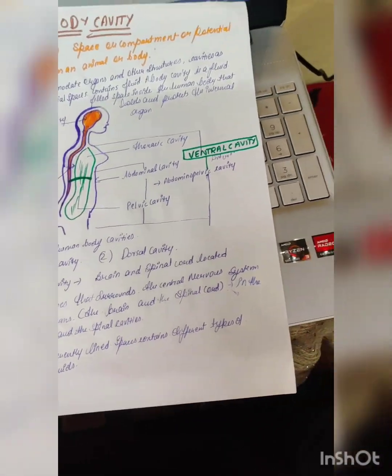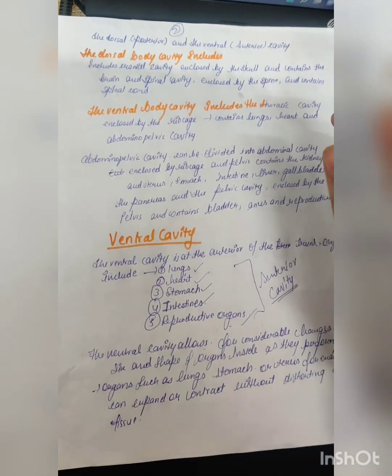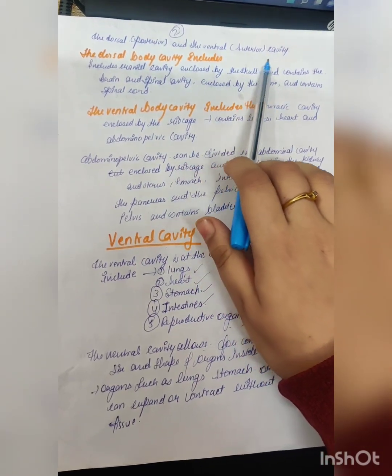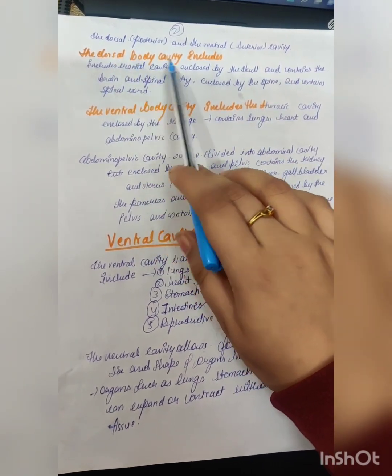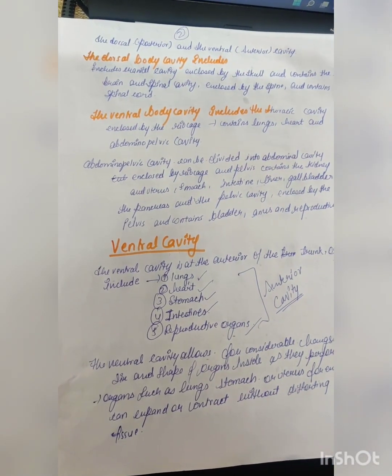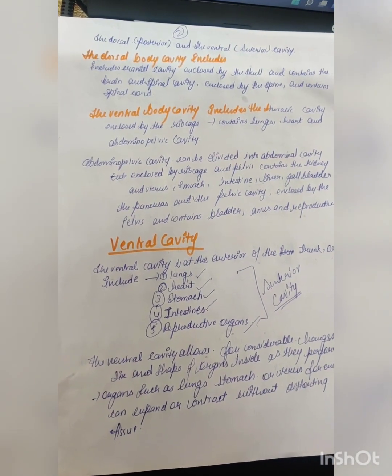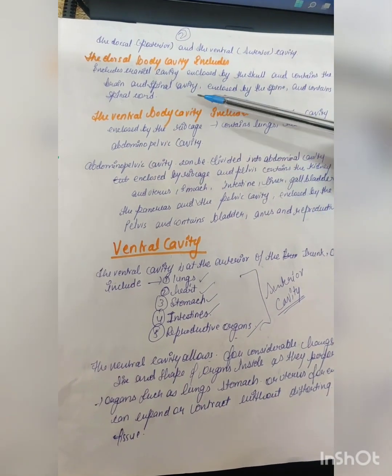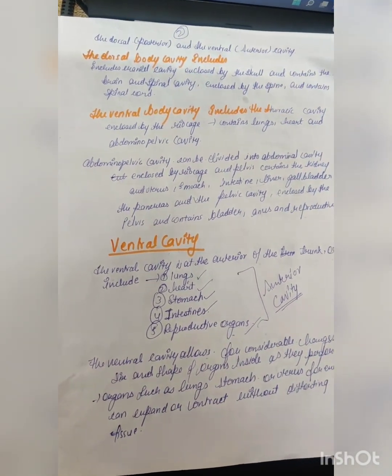Now we will discuss more. As I already told, there are two cavities: the dorsal, that is posterior, and the ventral, that is anterior cavity. The dorsal body cavity includes the skull, which contains the brain, and the spinal cavity, enclosed by the spine, which contains the spinal cord. The ventral body cavity includes the thoracic cavity.